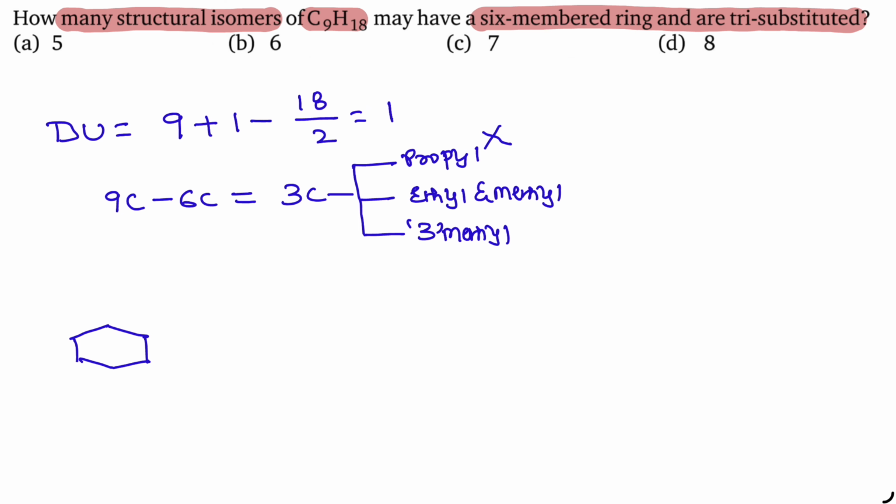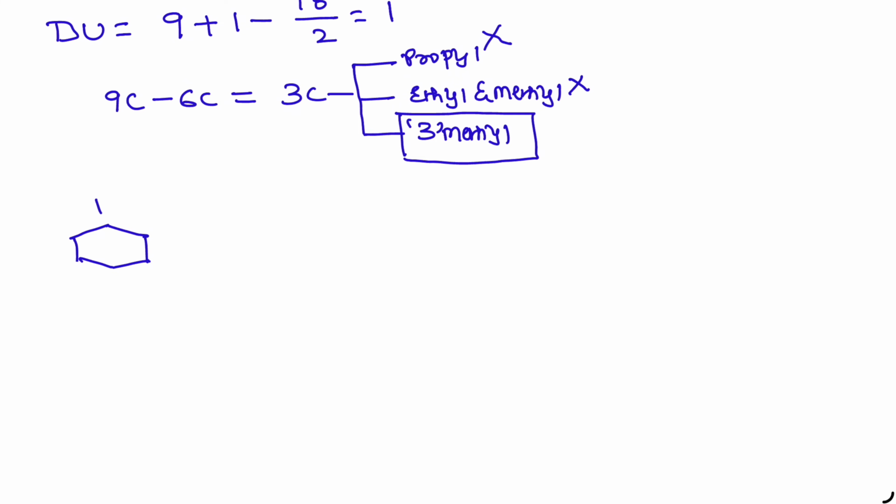Tri-substituted means you should not write propyl, then you will get only mono-substituted compound. If you take ethyl and methyl, again you will get a di-substituted, which is incorrect in this question. Tri-substituted means we have to write only the isomers containing methyl groups. So let us take 3 methyl groups.